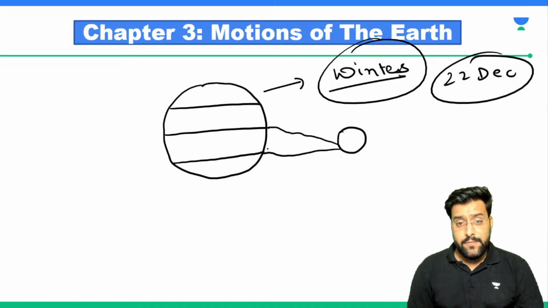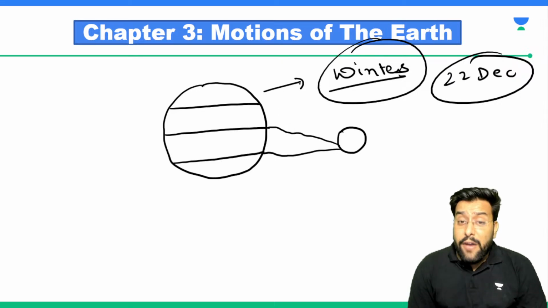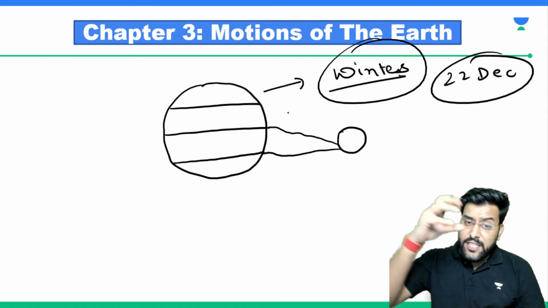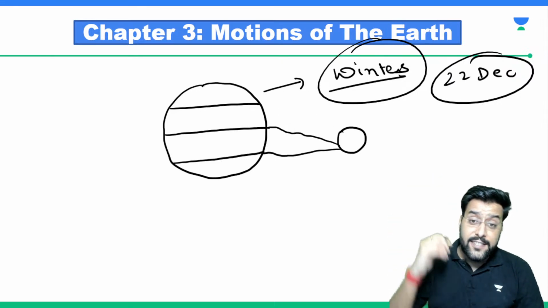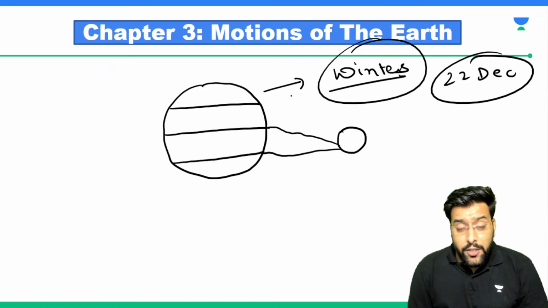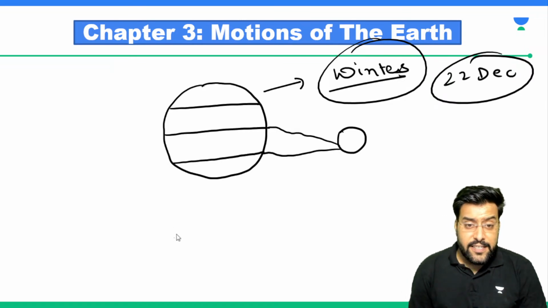Clear or not? So every 6 months, sun's position changes with respect to Tropic of Cancer and Tropic of Capricorn. So sun changes its position like this.